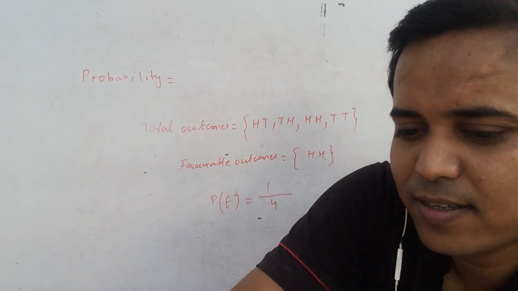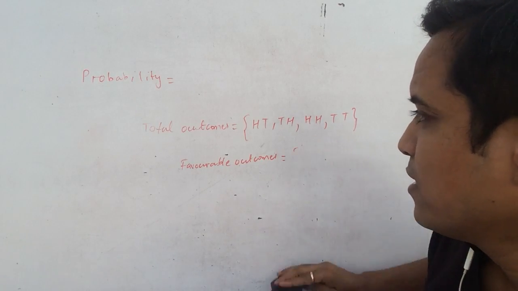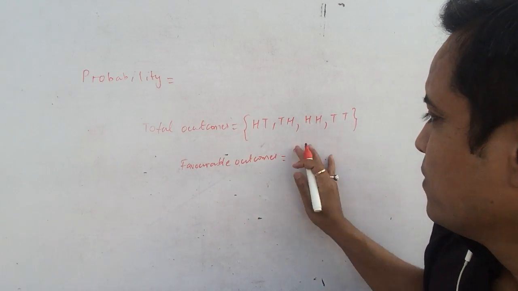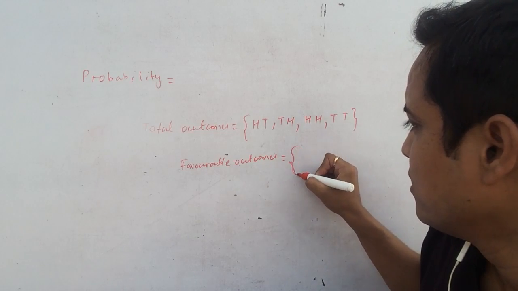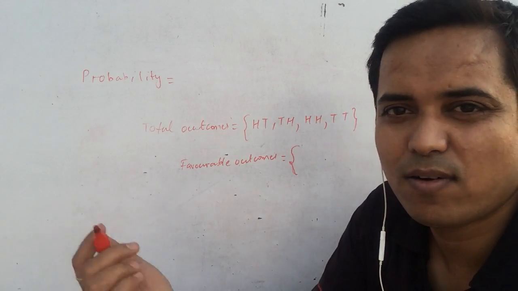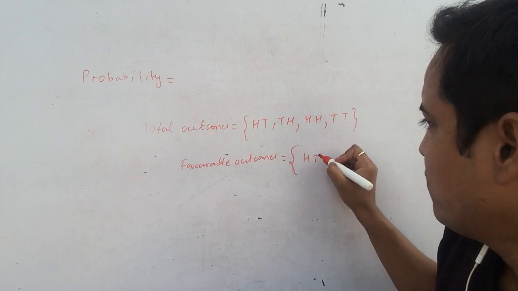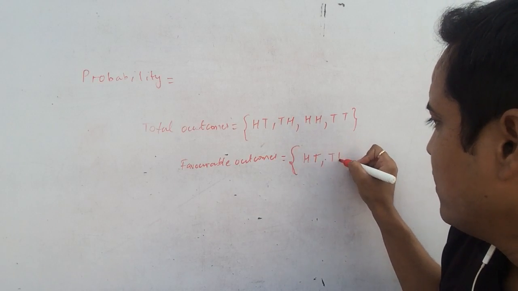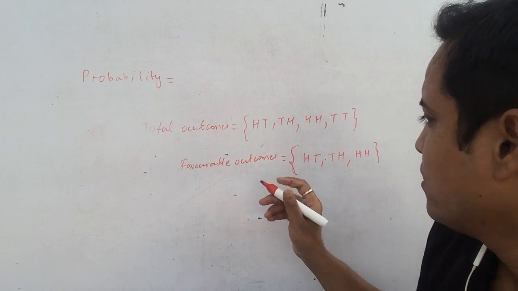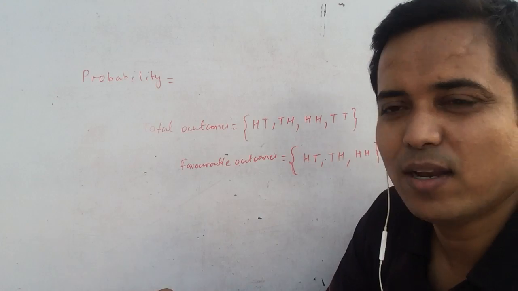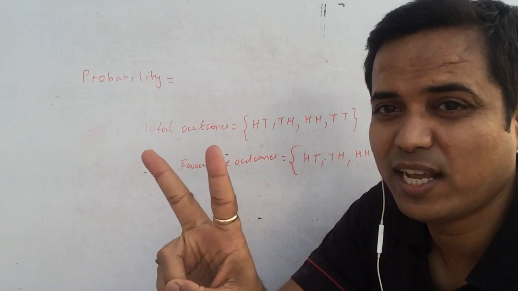Suppose you want the probability of getting at least 1 head. At least 1 head means you can take 1 head or 2 heads, so head tail, tail head, and head head. Now at least 1 tail: you can get 1 tail and 2 tails also.